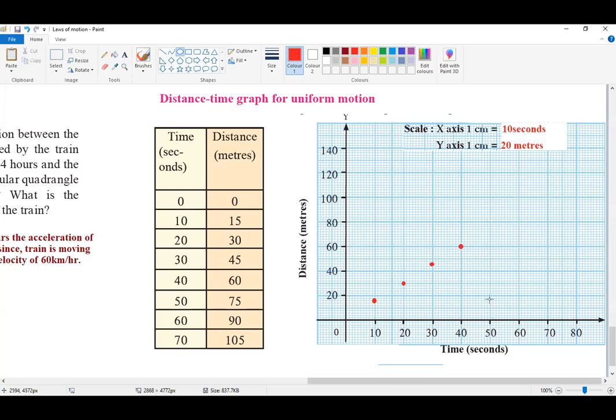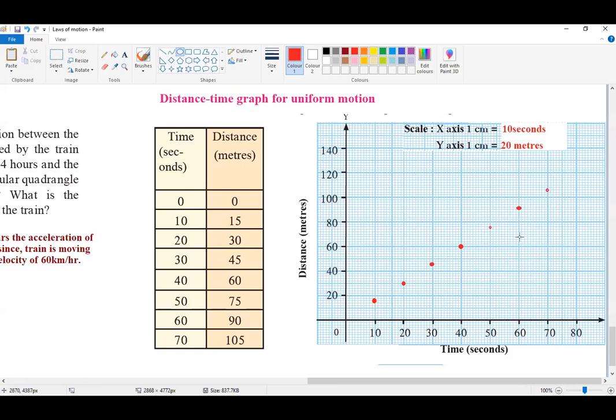Then 75, somewhere here. Then 90, so somewhere here. Then at 70 seconds, 105, so it will be somewhere here.